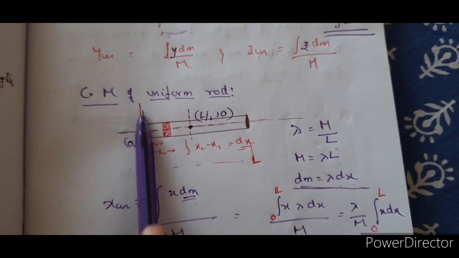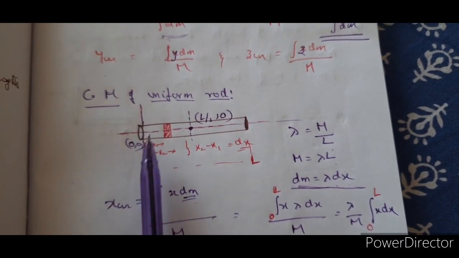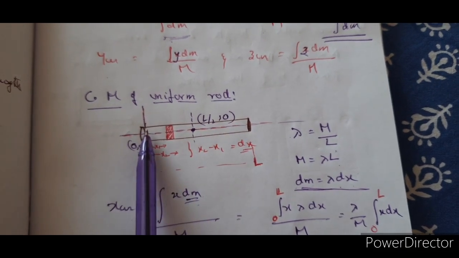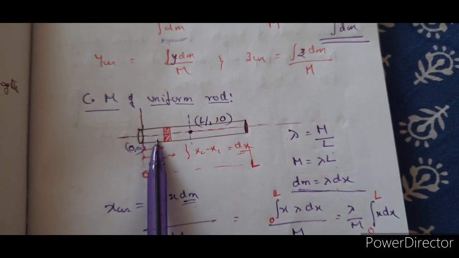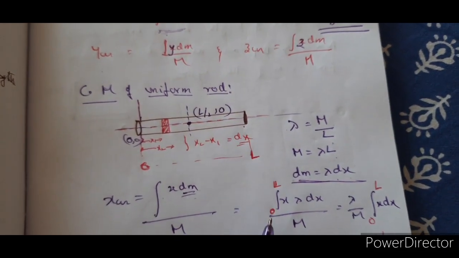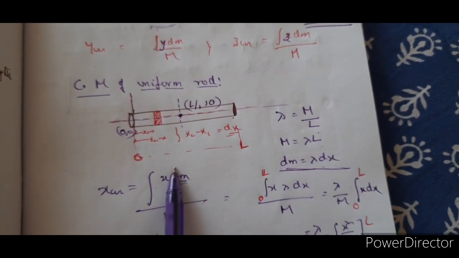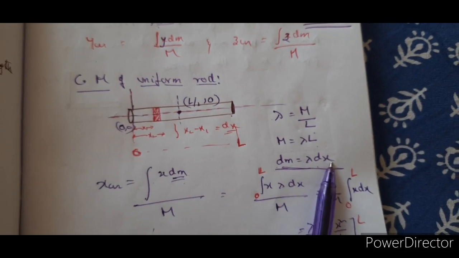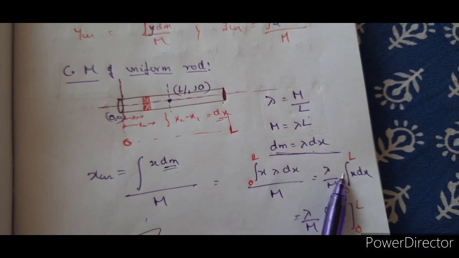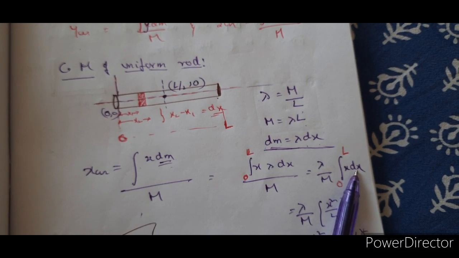Now here, as you are taking the axis to be here, that means from one end of the rod you are going to locate the center of mass. Therefore, from 0 to L. So the summation starts from 0, with so many masses dm added together till L. So the limits are from 0 to L of x. In place of dm, we got lambda dx. Lambda is a constant, take it out. Lambda by M, integral from 0 to L of x dx.